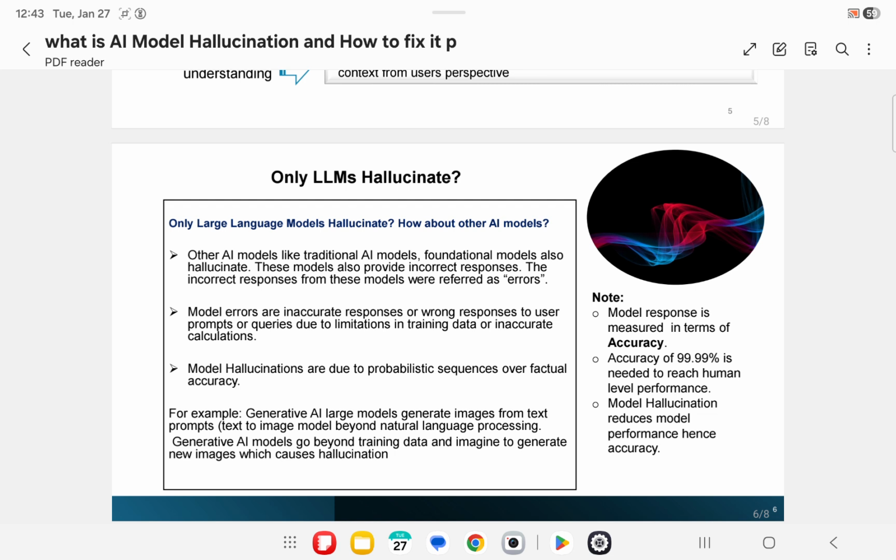Generative AI models go beyond training data and imagine to generate new images which are out of context, causing hallucination. The goal of all LLM applications in law, finance, and medicine is to minimize inaccuracies and hallucinations by incorporating domain-specific knowledge through an established knowledge base or through reference documents.